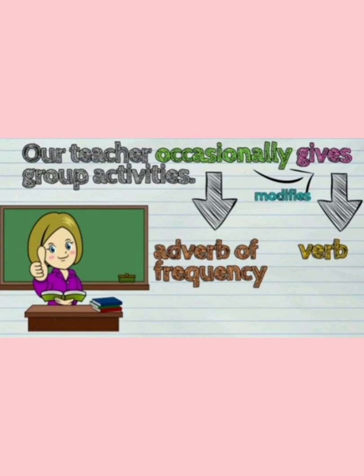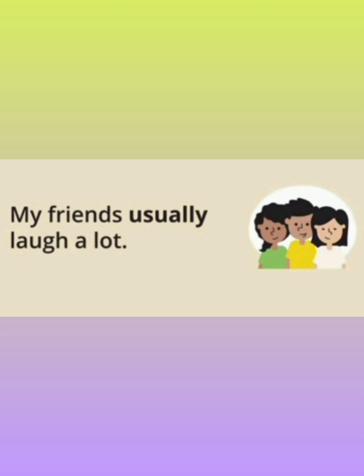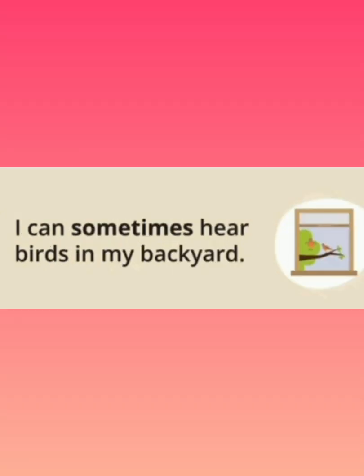Some more examples. My friends usually laugh a lot. Here usually is the adverb of frequency as it answers the question how often they laugh. Usually. I can sometimes hear birds in my backyard. How often can I hear the birds in my backyard? The answer is sometimes. So sometimes is the adverb of frequency.